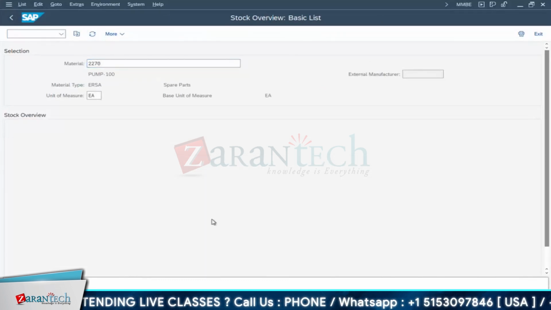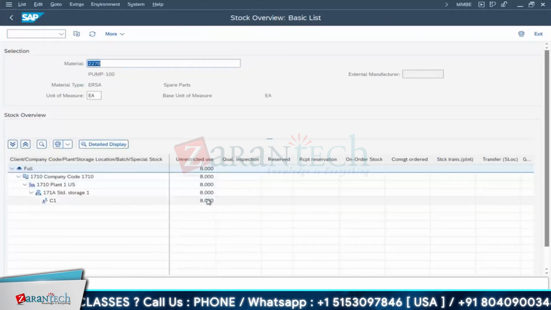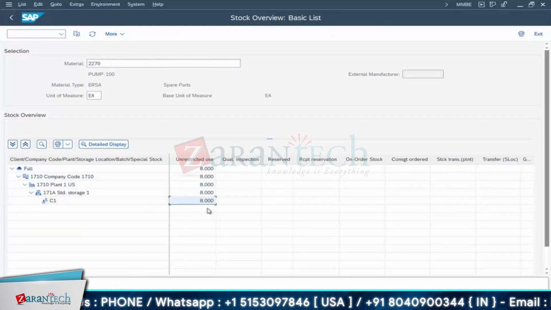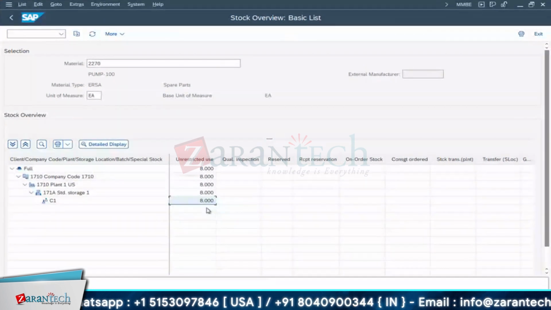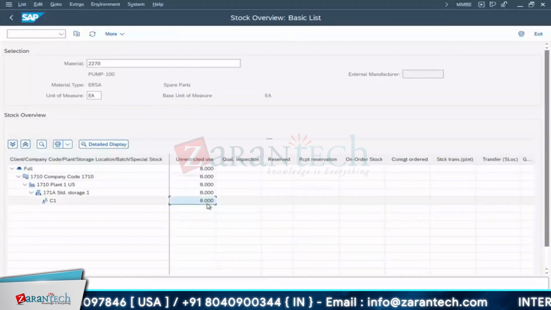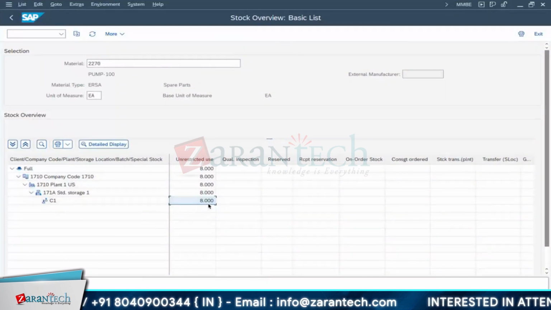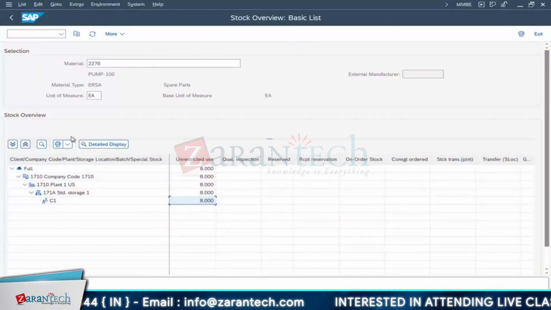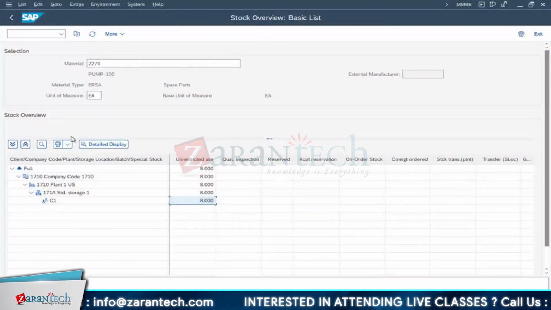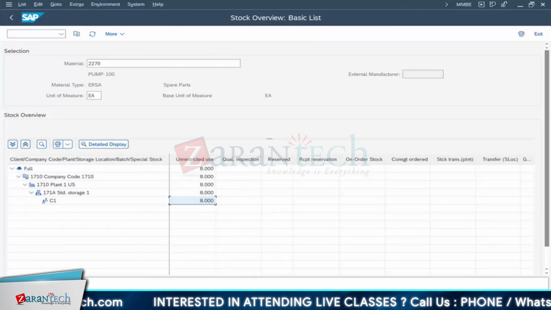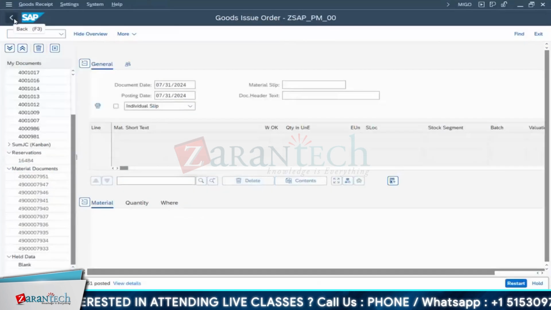See now, as of now, C3 is 1. If I refresh, C3 won't be there. Here C1 was 9. We have installed one material again, equipment, right? New installation. So it has become 8. One is at site for under repair, another one is at installation. Already installed. Yes. Now let me go back to the confirmation part.